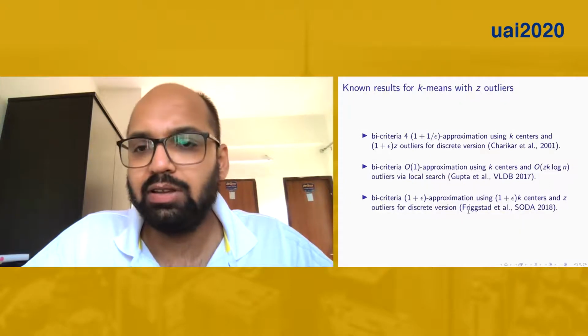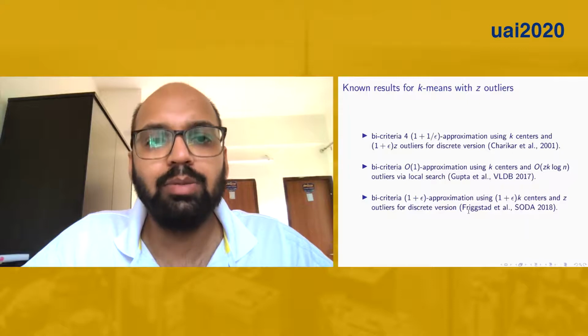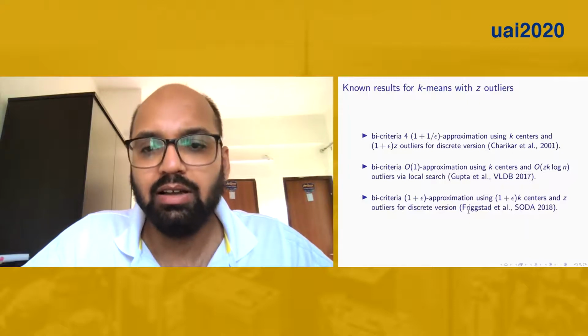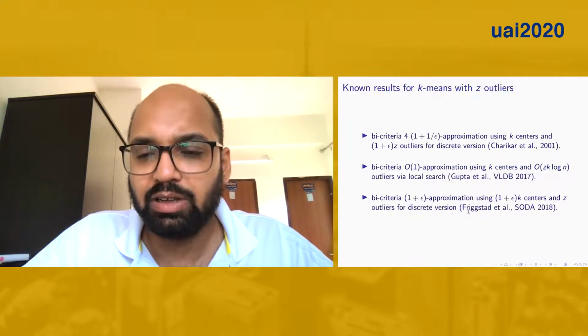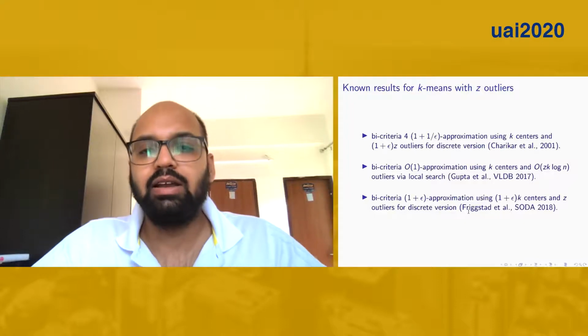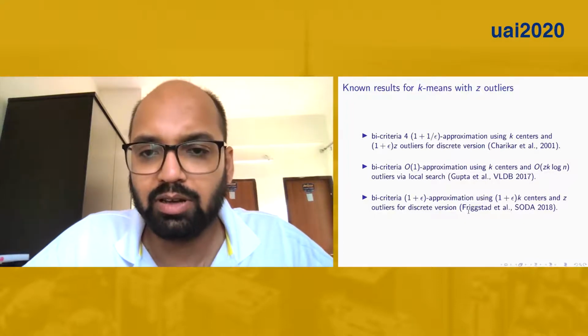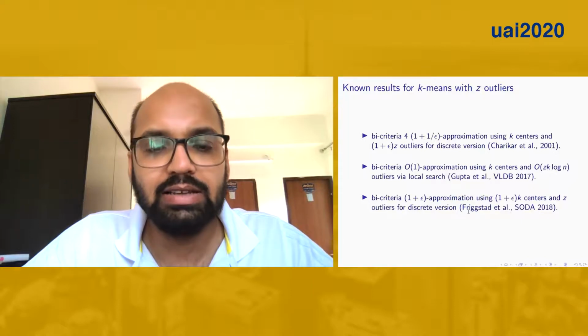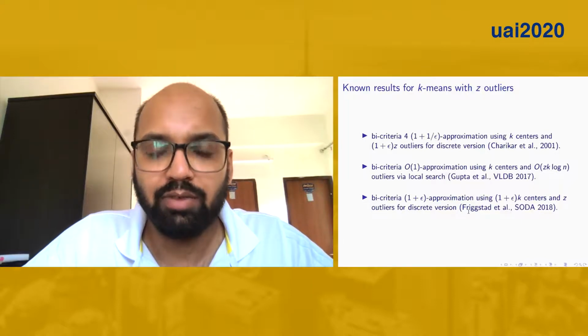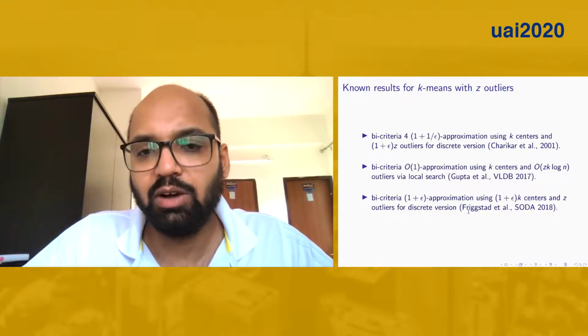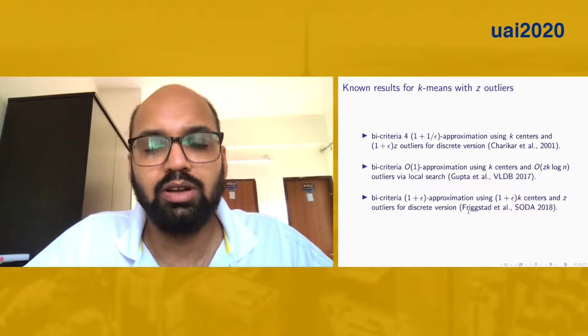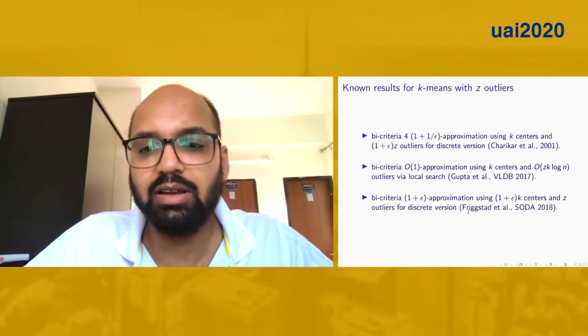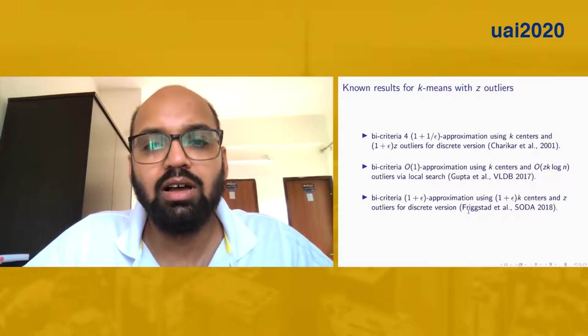And the k-means with z outliers problem has been well studied. For example, the result by Charikar et al. gives a bicriteria 4 into 1 plus 1 over epsilon approximation using k centers and outputting 1 plus epsilon into z outliers for the discrete version of the problem. In the discrete version of the problem, we assume that the cluster centers belong to the given point set.